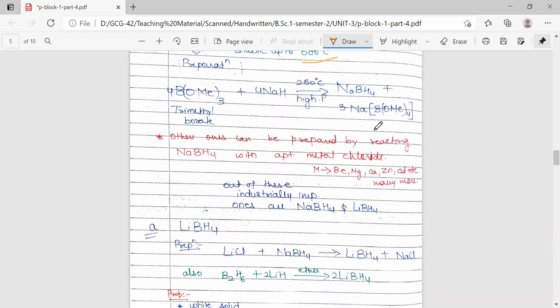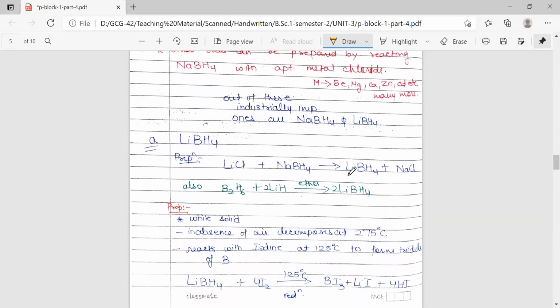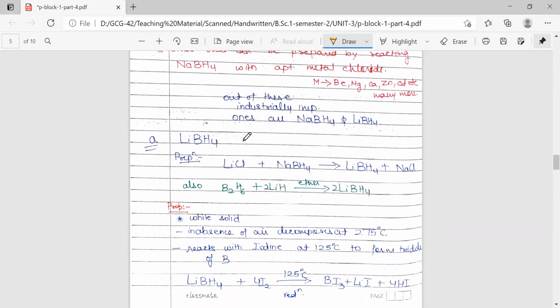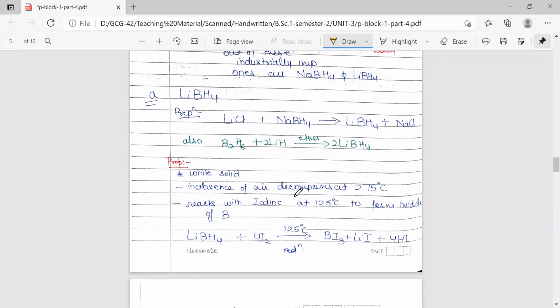Also, we can further prepare compounds of other alkali metals, alkaline earth metals, or transition metal borohydrides by using this sodium borohydride as a reactant. By reacting the appropriate metal chloride with sodium borohydride, we can get other important borohydrides. Next, we have lithium borohydride, which is another important reducing agent. It is prepared from sodium borohydride by treating it with lithium chloride. Also, it can be prepared from diborane by reacting it with the corresponding reducing agent, lithium hydride, in the presence of ether.